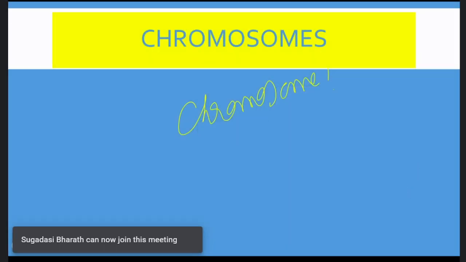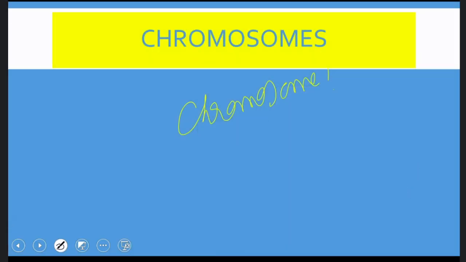Yes, sir. Good. What is chromosome? It is a thread-like structure. Present in? Where? In the nucleus. So according to Nagendra Kumar, chromosome is a thread-like structure present in the nucleus. Good. Any other?